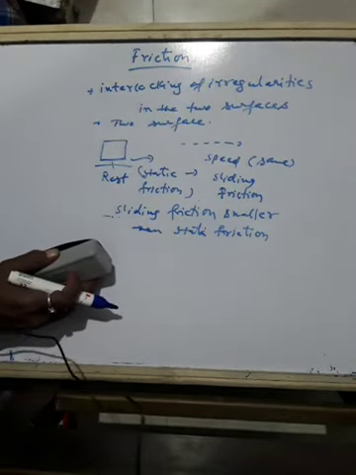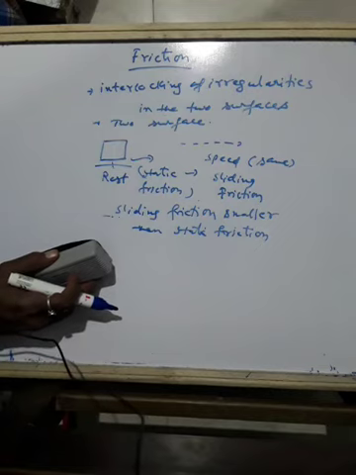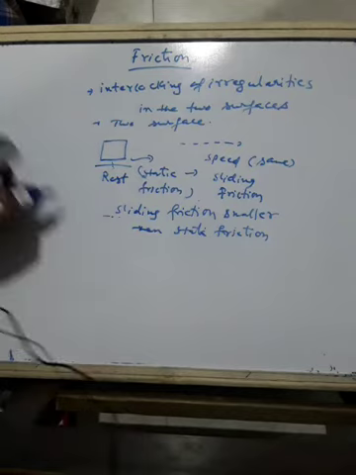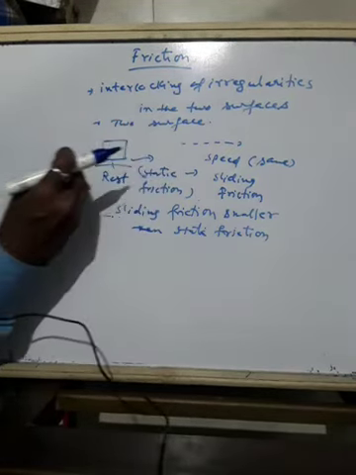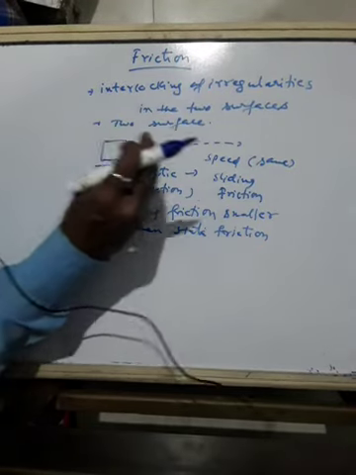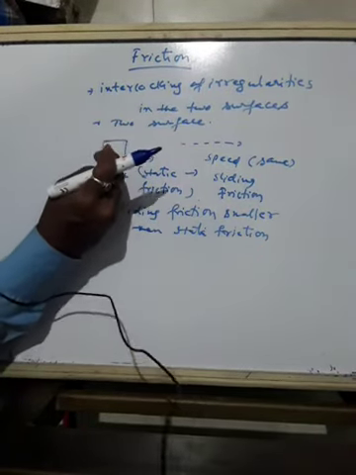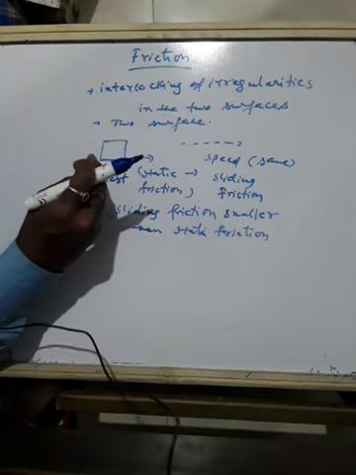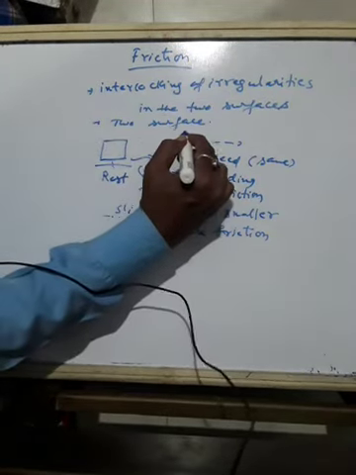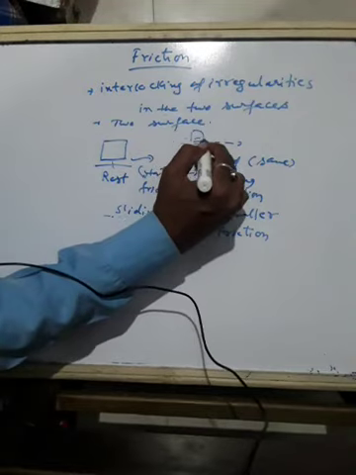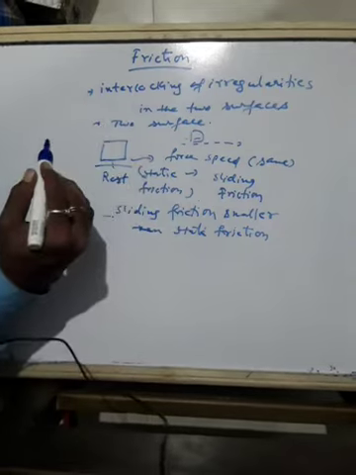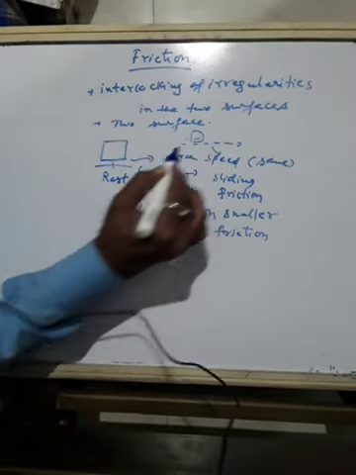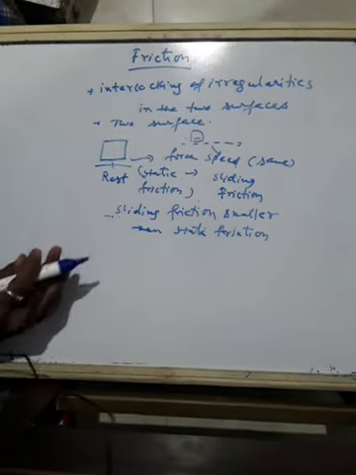So what is static friction? The force required to overcome friction at the instant an object starts moving from rest is a measure of static friction. And the force required to keep the object moving with the same speed, when the object is already moving, is called sliding friction. Okay.